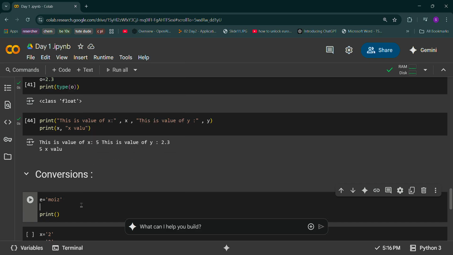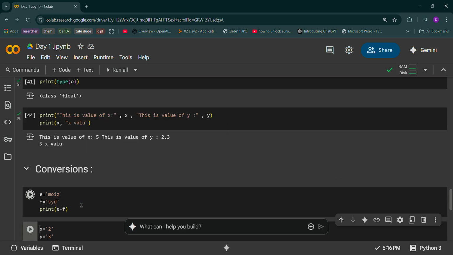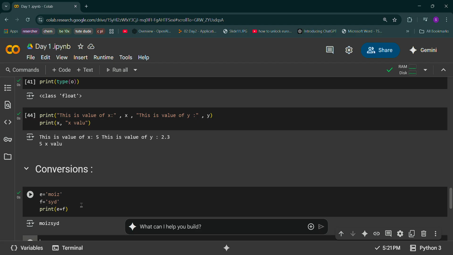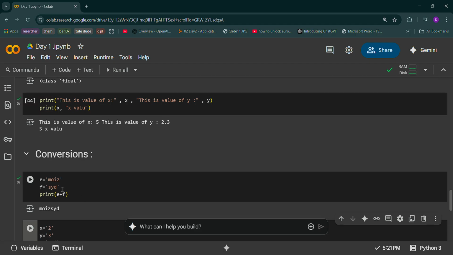Let us declare e equals some string and f equals another string.